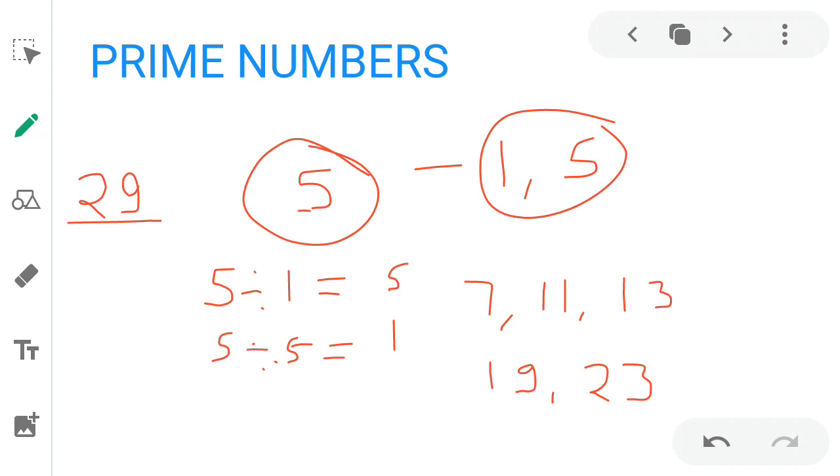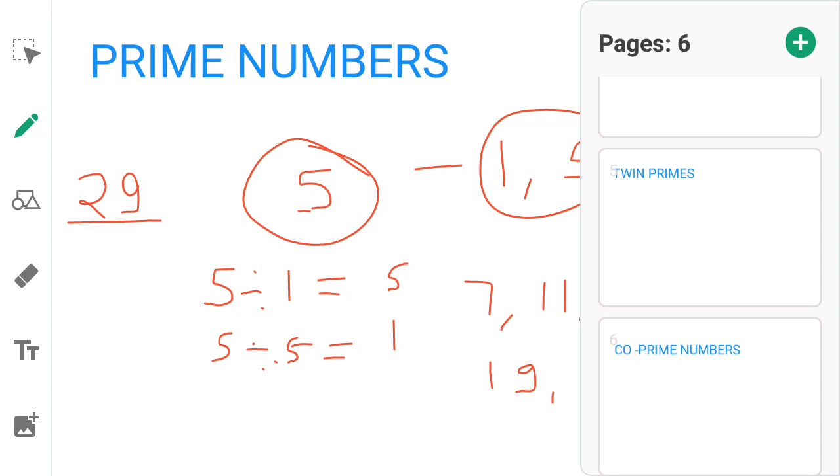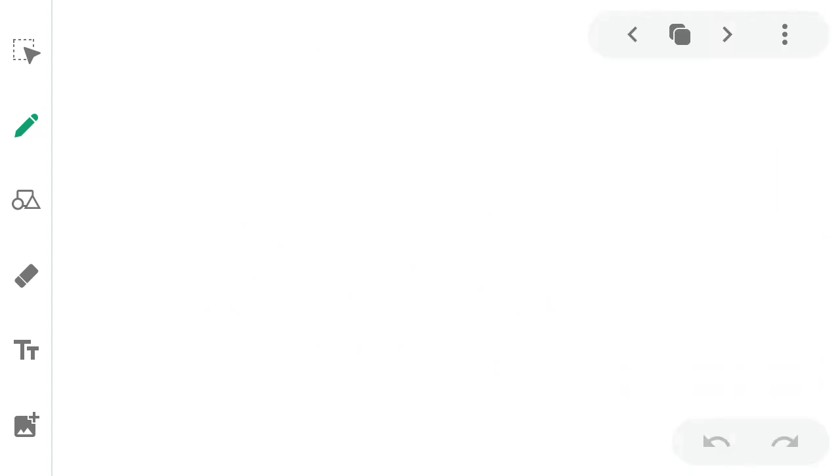After that, we divide by 5, after that we divide by 7. 29 is not divisible by 2. 29 is not divisible by 3. 29 is not divisible by 5. 29 is not divisible by 7. It means it is a prime number. 29 is a prime number.